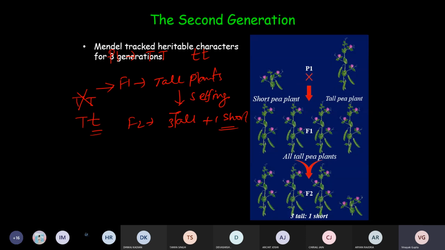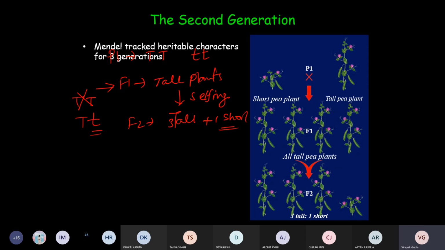One is Mendelian genetics, and the second part is non-Mendelian genetics. That means there are several cases where Mendel's laws are not applicable. But that doesn't mean that Mendel was wrong. Mendel was also right under certain conditions. And non-Mendelian genetics is also right under certain conditions, which you will understand better as we go deeper into the course. But at present, based on this experiment, we can say that traits do not blend with each other.